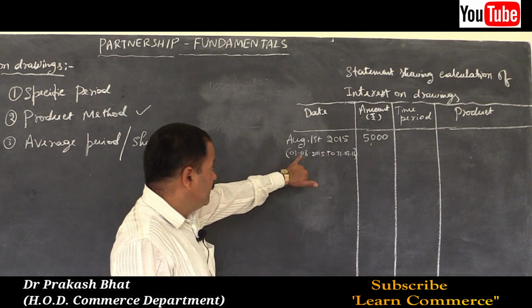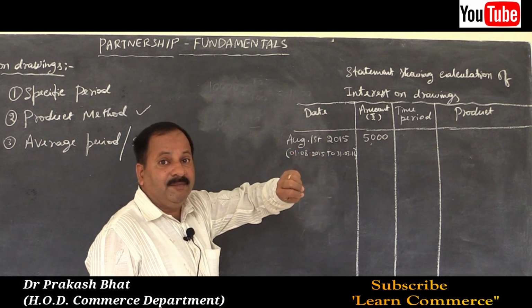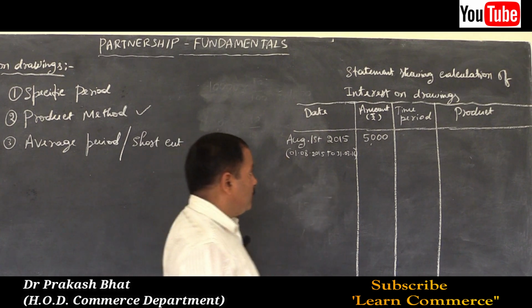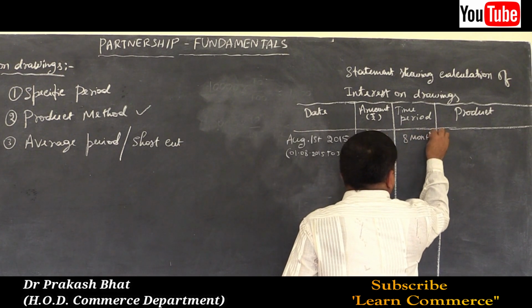Now it is very easy. 1st August to 31st March. August, September, October, November, December, January, February, March. 8 months, right? So write here 8 months.